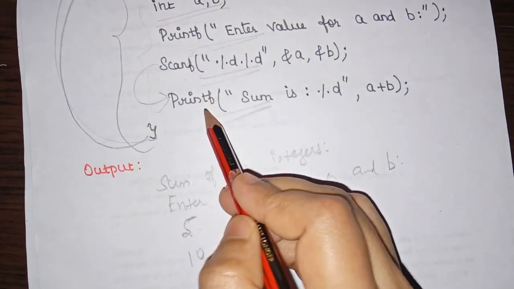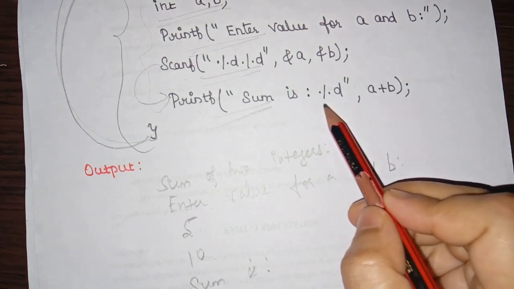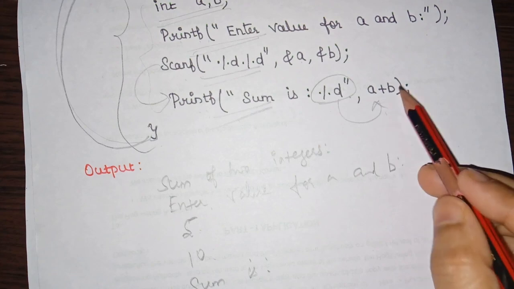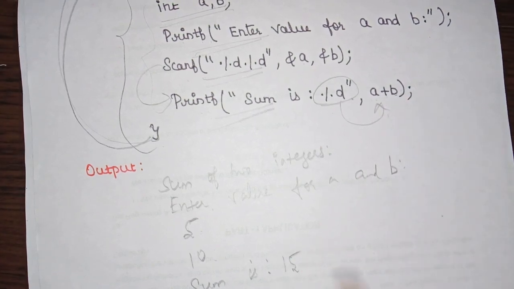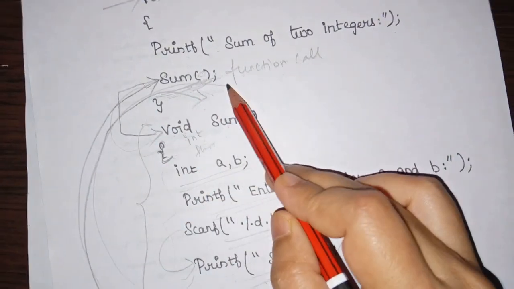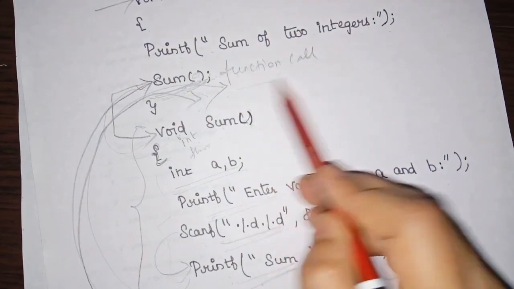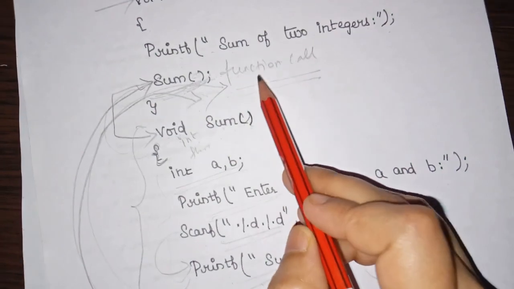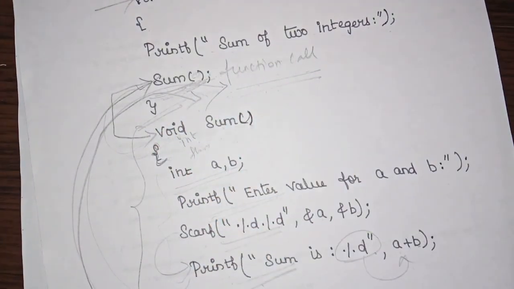After this, we have a printf statement. This printf statement prints sum is, and for this percentage d, it will take the value, referring to a plus b. So 5 plus 10, the value 15 will be printed here. After completing this, your control moves back to the main function, and if any statement is present there, it will execute that statement. If there is no statement, then it will terminate the main function.